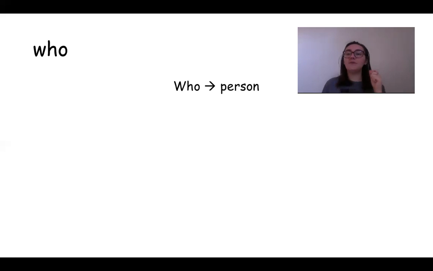So the first one we're going to talk about is who. When somebody uses who to ask a question, who is this? Who is that? Who are you bringing to dinner? They're talking about a person. The word who is the word that we use in English when we're asking about a person that we don't know anything about. Who is that, right? So we don't know who they are.